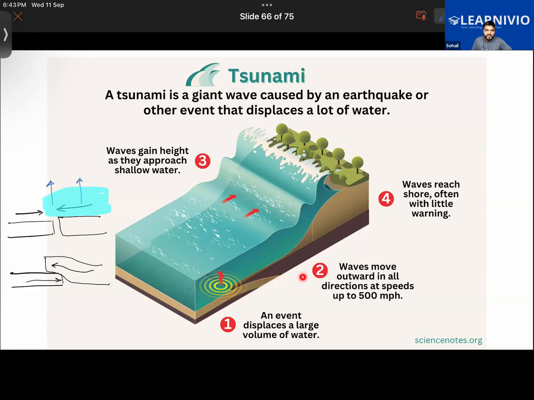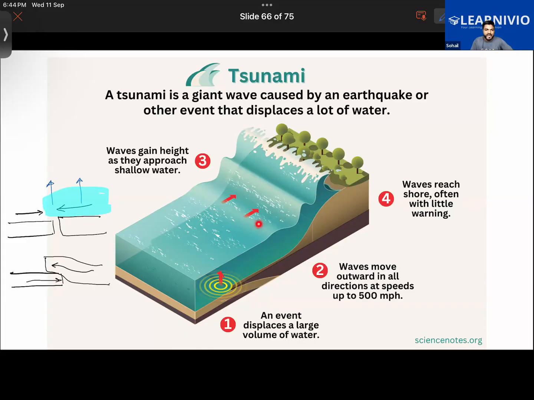Then waves move outward in all directions at speeds up to 500 meters per hour. Now, this speed can vary depending upon the magnitude of the earthquake. Waves will then start to reach the shore, the beaches. Looking at the height of the waves hitting the shore, warnings will be issued.